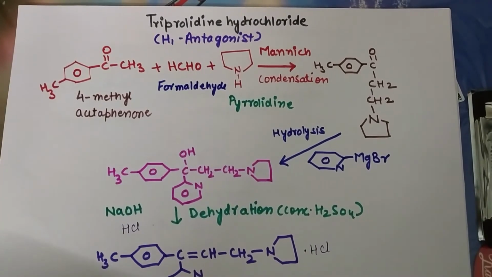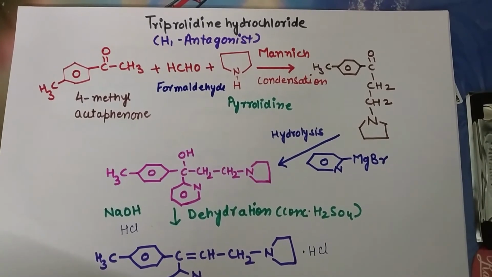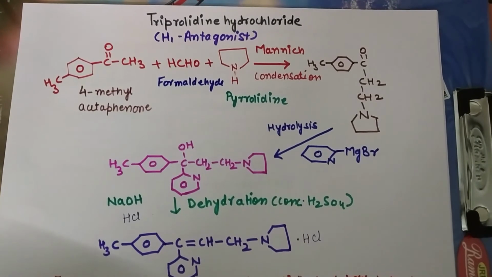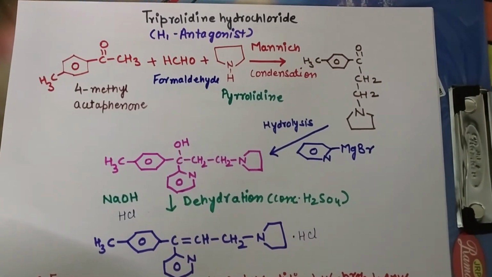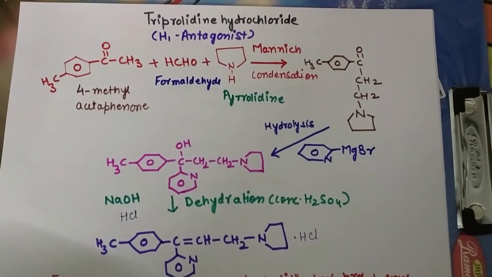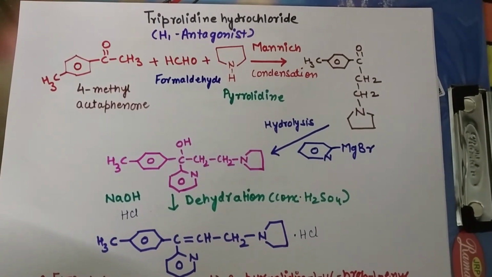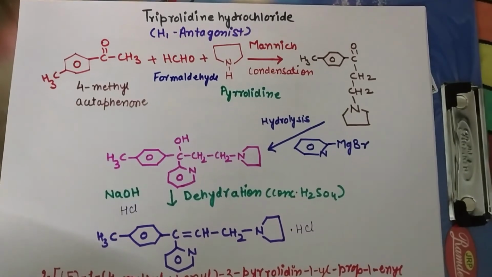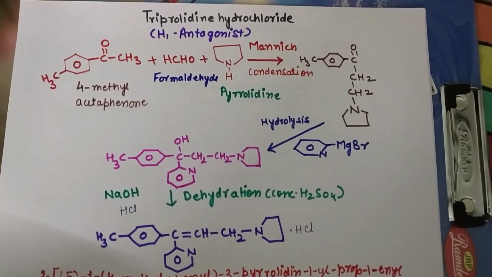Next synthesis is triprolidine hydrochloride, which is also an H1 antagonist. So here 4-methylacetophenone, formaldehyde and pyrrolidine are the initial substrates which undergo a condensation reaction. So here you can see the complete reaction.